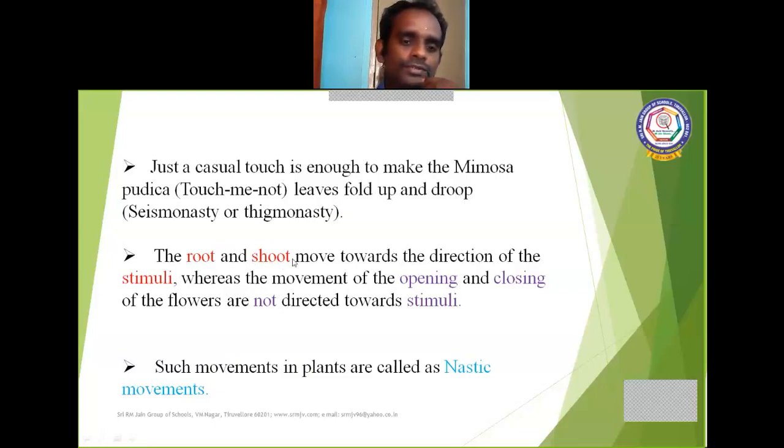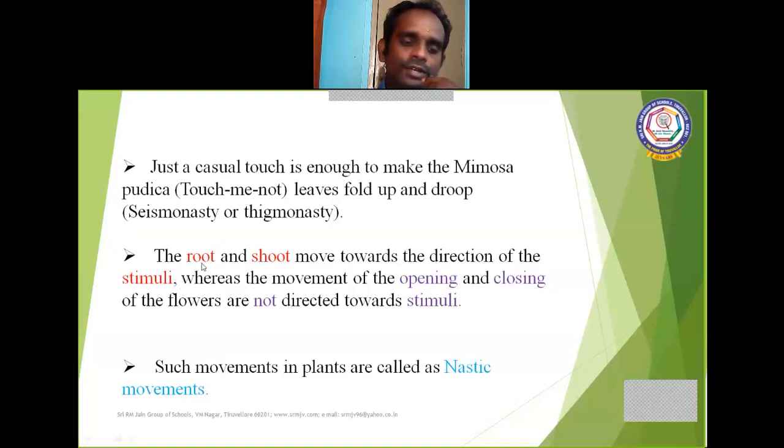The root and shoot move towards the direction of stimuli. Yesterday we discussed phototropism. The plant parts, especially the shoot, bend towards the sunlight due to the stimulation of sunlight. So the shoot is said to show positive phototropism.